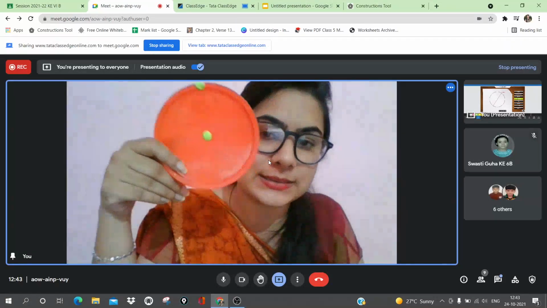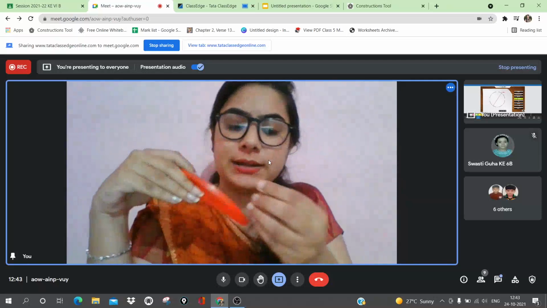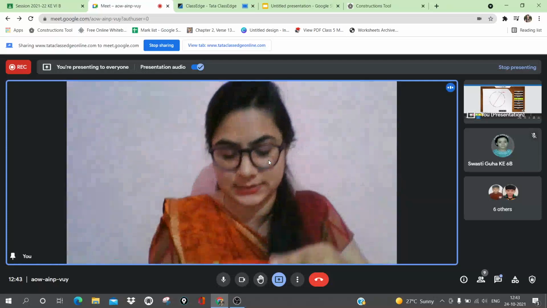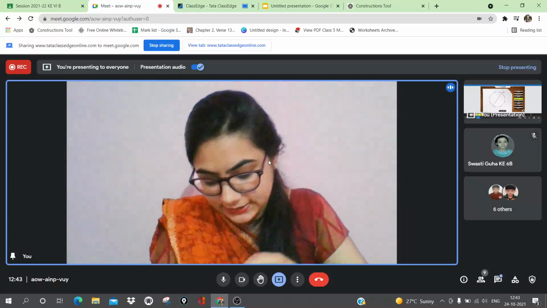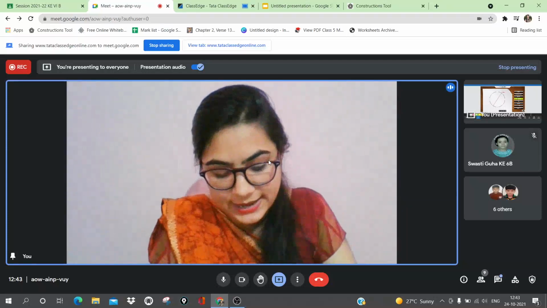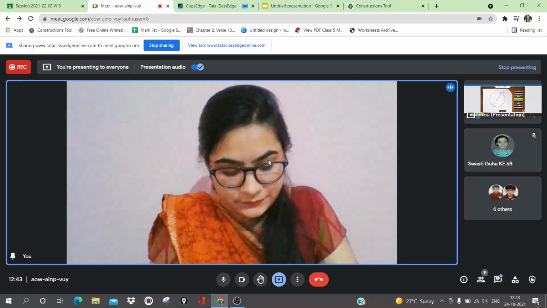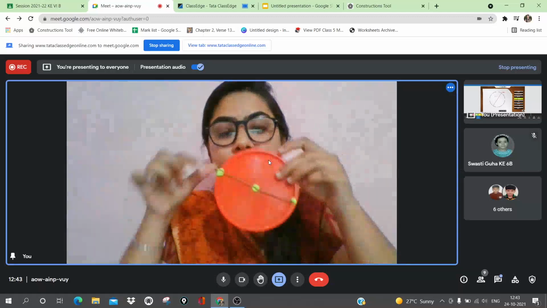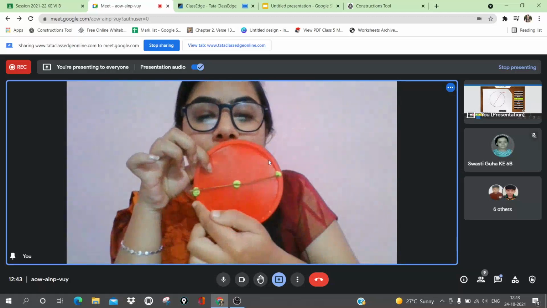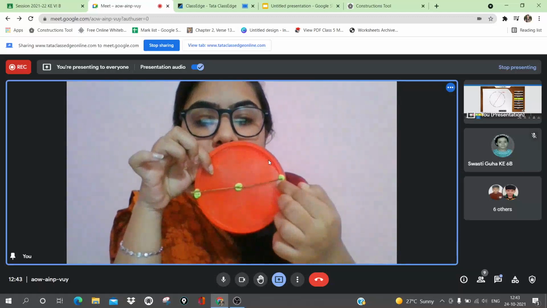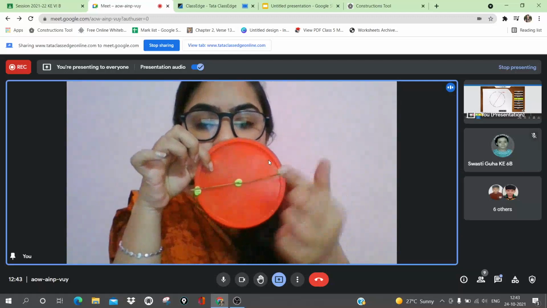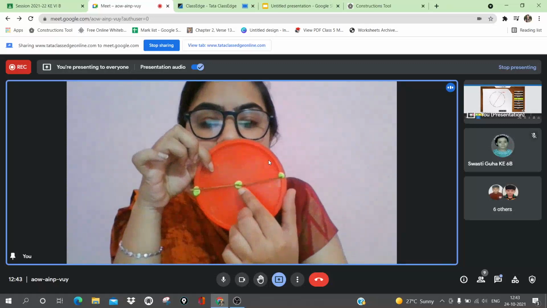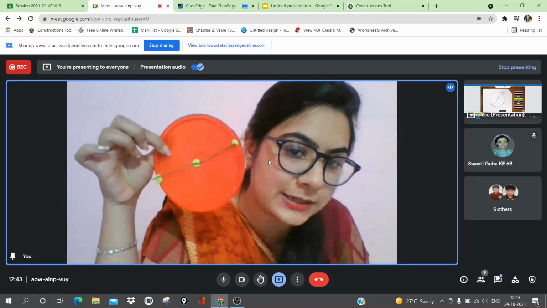So here you can see this is the center. This is the 1 point. Let me take another point. So here I have taken 2 points on the boundary of the circle. Now I will join it. I will make a line segment which passes through the center and joins those 2 points on the boundary. Is this clear?